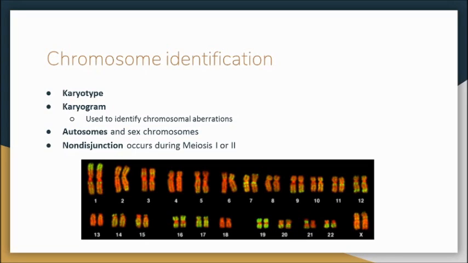Nondisjunction is when homologous chromosome pairs or sister chromatids fail to separate during meiosis, which can cause things like duplications or deletions and ultimately changes in phenotype. So this can occur during meiosis 1 or meiosis 2.